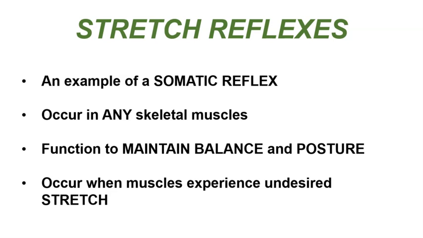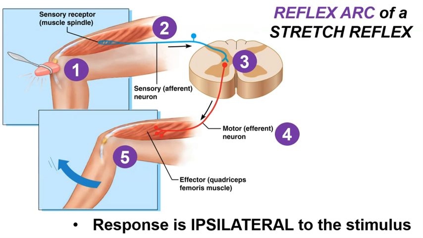One type of somatic reflex is called a stretch reflex. These reflexes can occur in any skeletal muscle and help to maintain muscle at a constant length. So these reflexes help us to maintain balance and posture, and they generally tend to occur when muscles are subjected to some type of undesired stretch, which is why they're called stretch reflexes. The stretch reflexes begin when a skeletal muscle is stretched, so that is the initial stimulus that begins this reflex. Clinically, we can test stretch reflexes using what's called a reflex hammer.